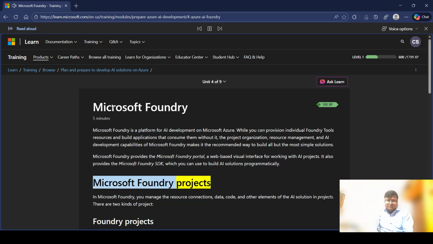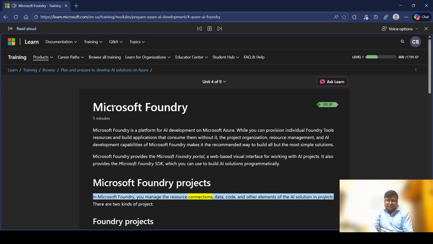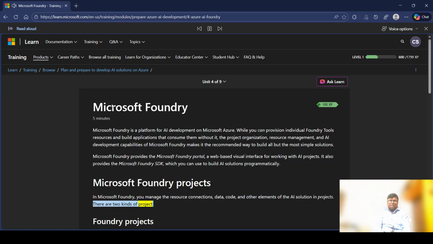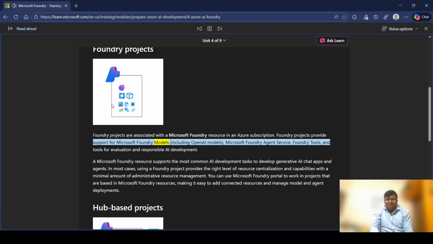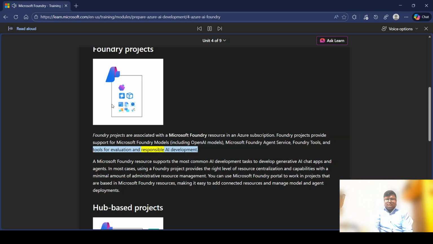Microsoft Foundry projects. In Microsoft Foundry, you manage the resource connections, data, code, and other elements of the AI solution in projects. There are two kinds of project. Foundry projects. Foundry projects are associated with a Microsoft Foundry resource in an Azure subscription. Foundry projects provide support for Microsoft Foundry models, including OpenAI models, Microsoft Foundry Agent Service, Foundry tools, and tools for evaluation and responsible AI development.